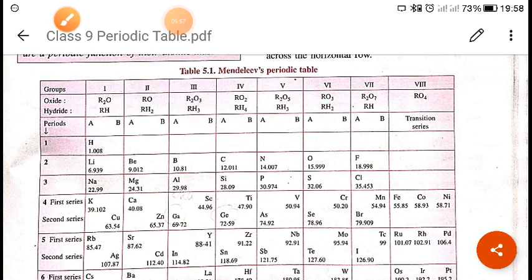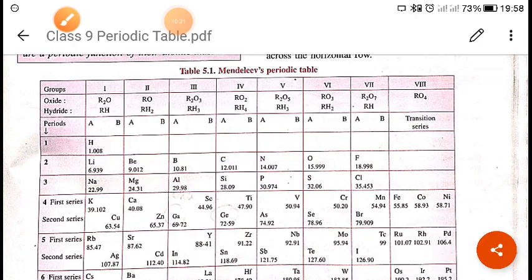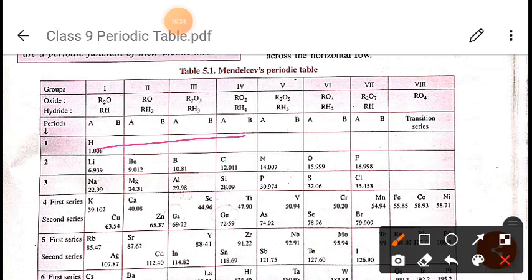Right, now next, what was his feature? It is talking about the period. This is called a period. In the period, elements gradually change from metallic to non-metallic character, or metallic character decreases as one moves from left to right across the horizontal rows. This is left, this is right, right?